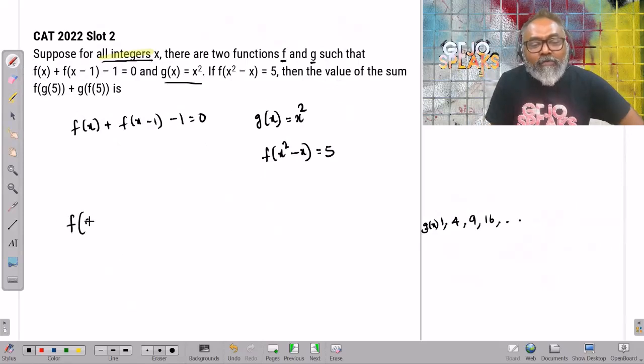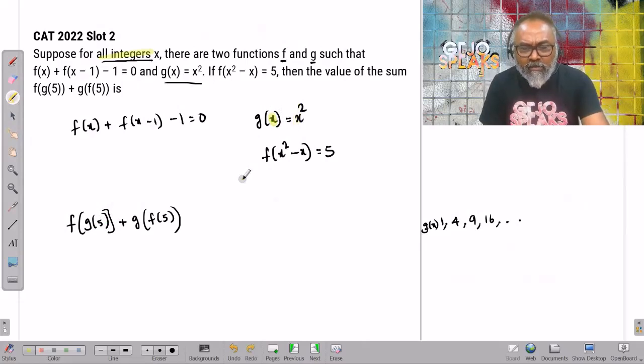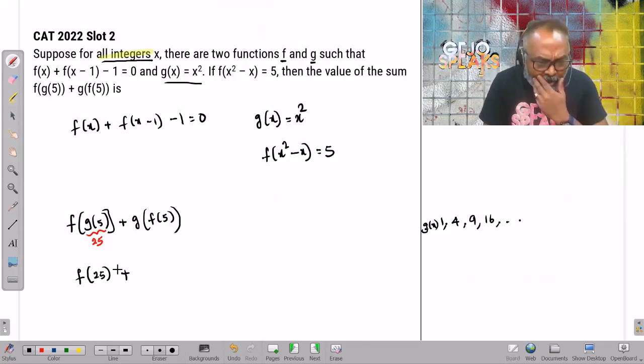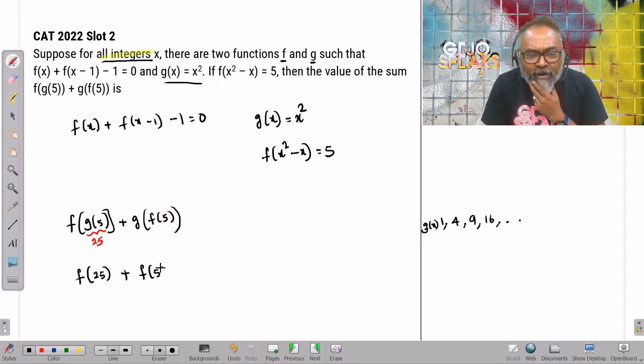I have to find out f of g of 5 plus g of f of 5. Okay, g of x equal to x squared, so g of 5 will be simply 5 squared, which is 25. So this entire term is simply 25, and I can write this as f of 25 plus, I see that g of x equals x squared, so g of whatever is inside is the square of that. So here I'll need to find out f of 5 squared.